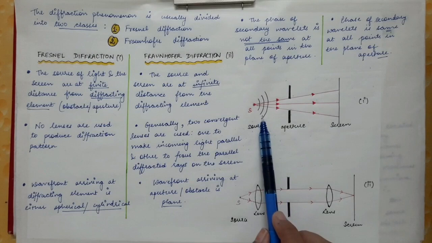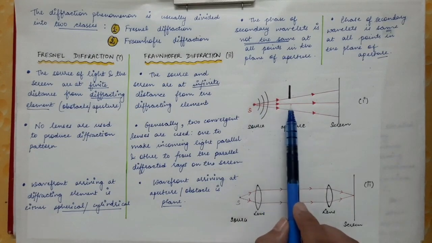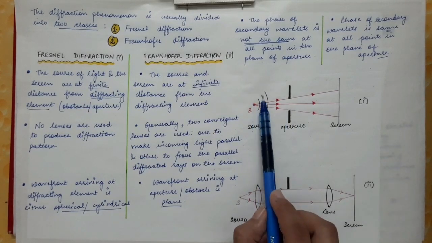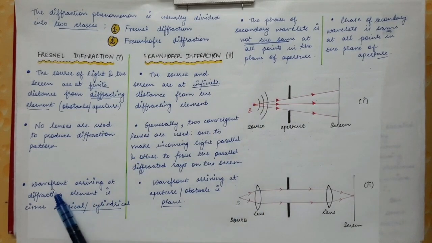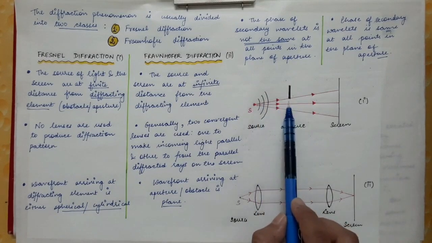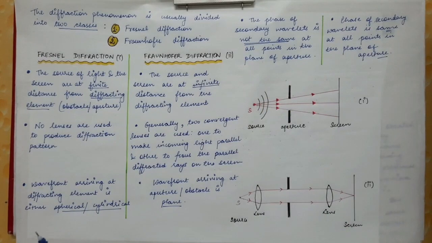So here I have shown the spherical wavefront. So this is the point source. It is at a finite distance from the aperture, so there will be a spherical wavefront emitted from this source. So the wavefront which is reaching the aperture or the obstacle is either spherical or it can be cylindrical.